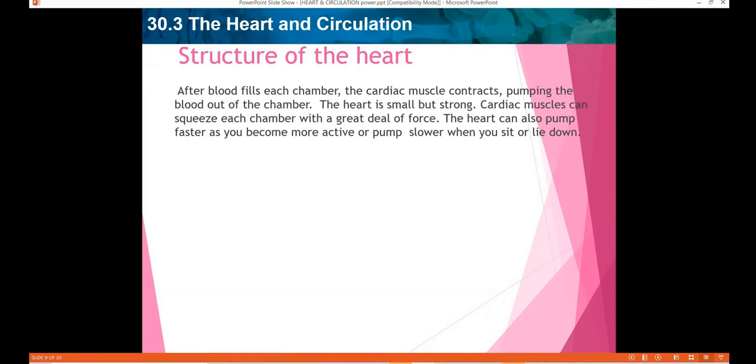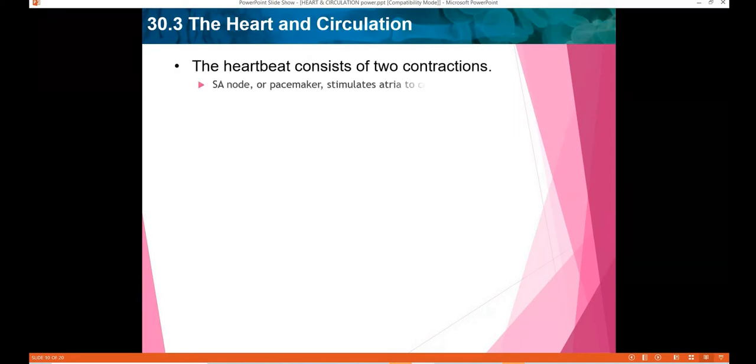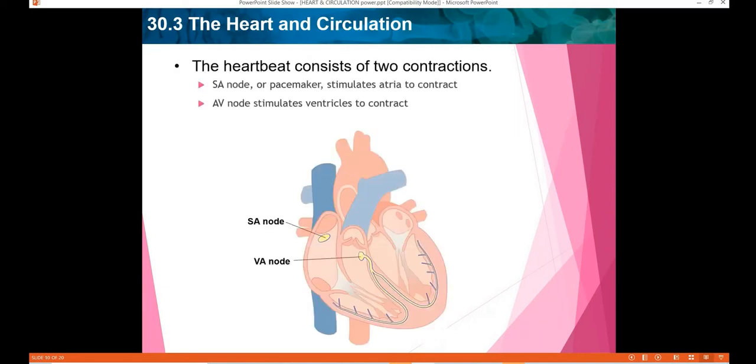The heart can also pump faster as you become more active, or pump slower when you sit or lie down. So depending upon your activity, your heart pumps the blood. So now let's talk about the heartbeat.